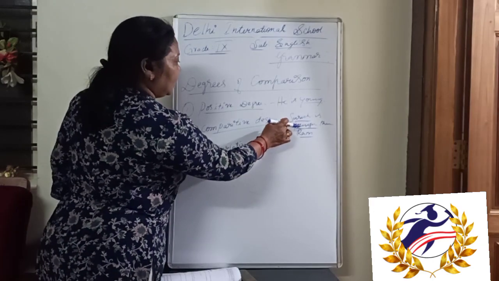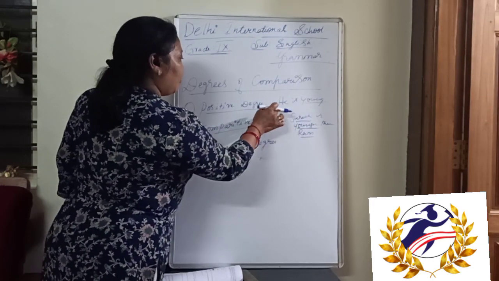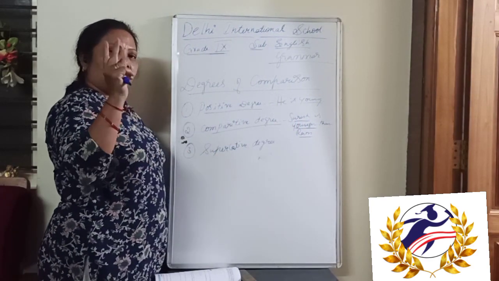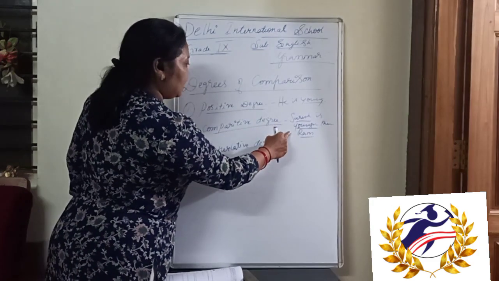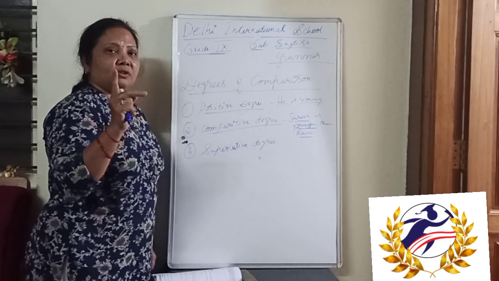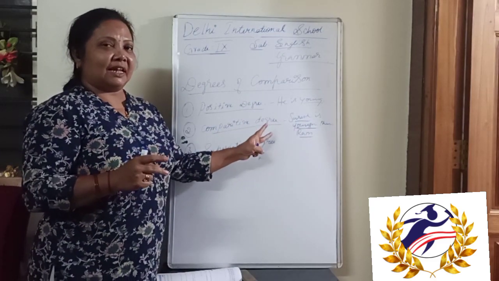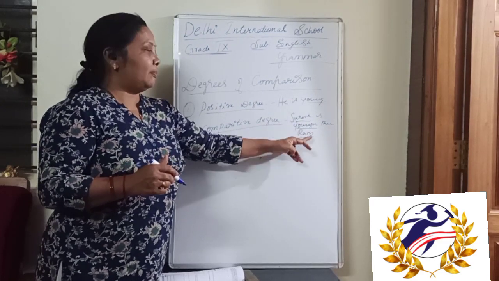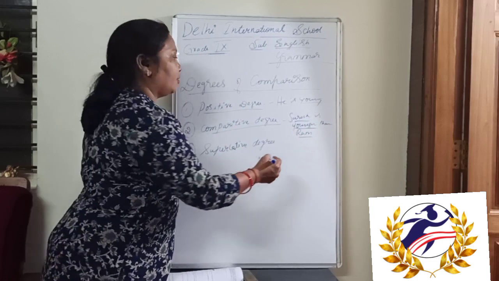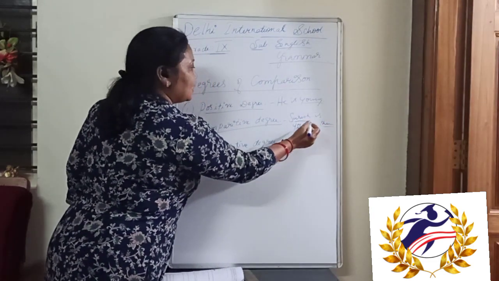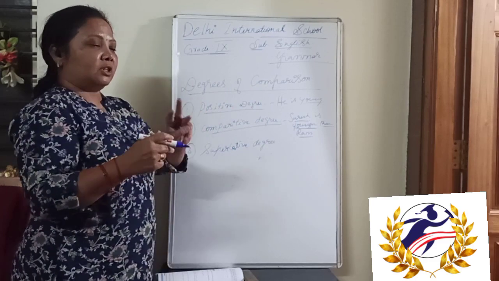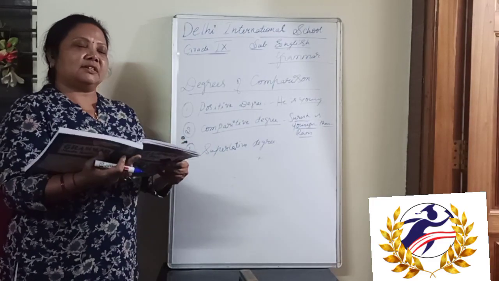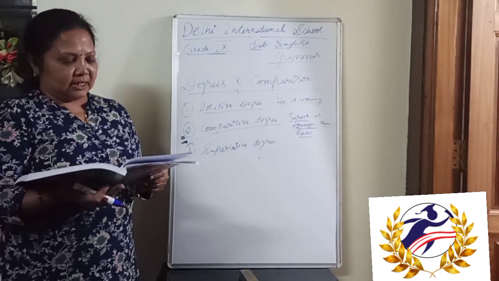Okay, so now here no comparison is made in positive. In comparative degree, more than one person, only two persons comparison will be seen and er is used. The second rule is er is used and the third rule is than is used. Okay, in comparative degree, while comparing we are going to make usage of than there. Suresh is younger than Ram. So three rules should be followed while changing the positive to the comparative degree.